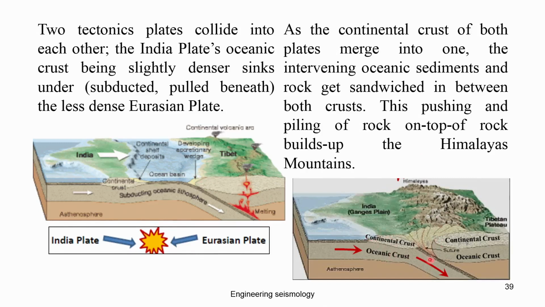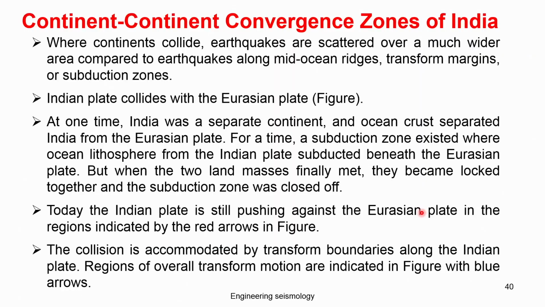You can see the continental plate and then the oceanic crust, and all this complex fracturing taking place helps the Himalaya to grow. Basically, the force pushes like this and like this, and the land goes up. This is the continental collision.